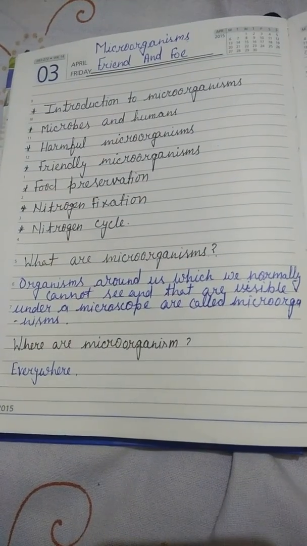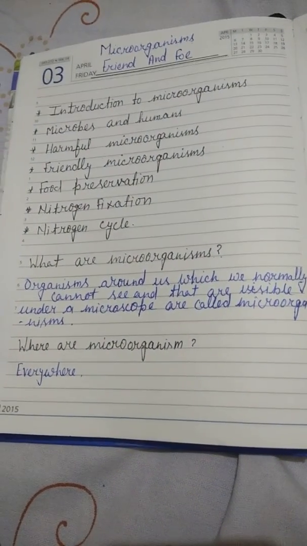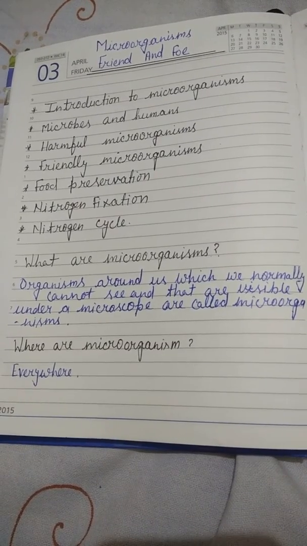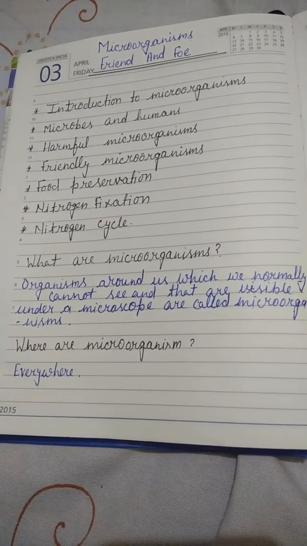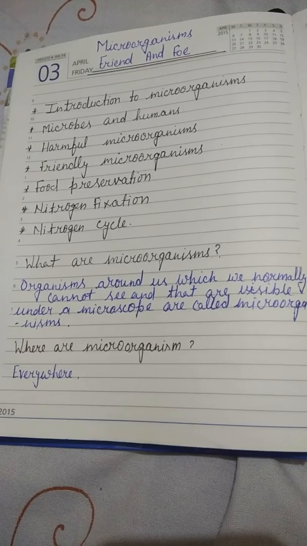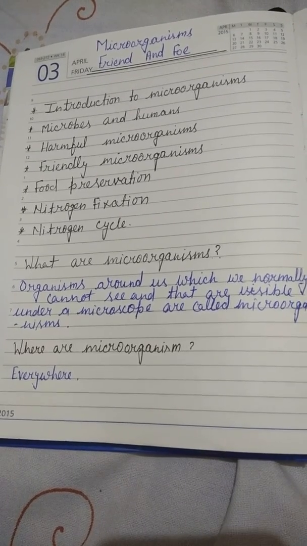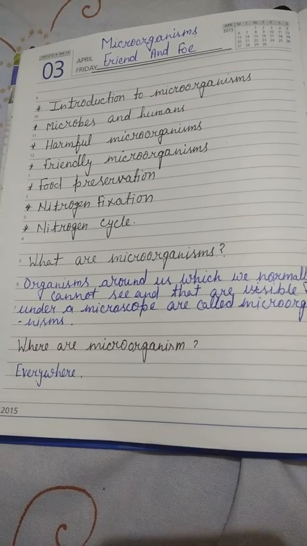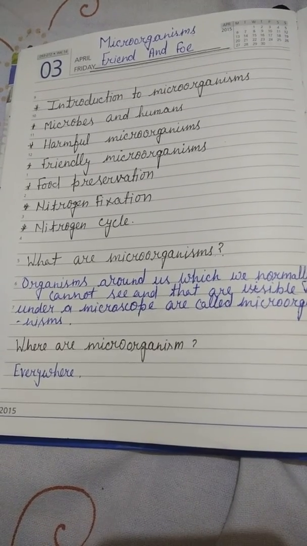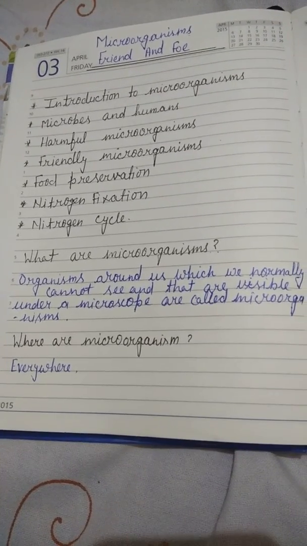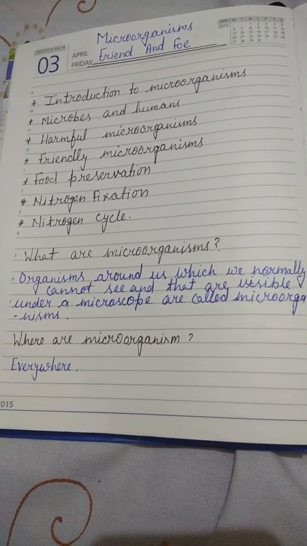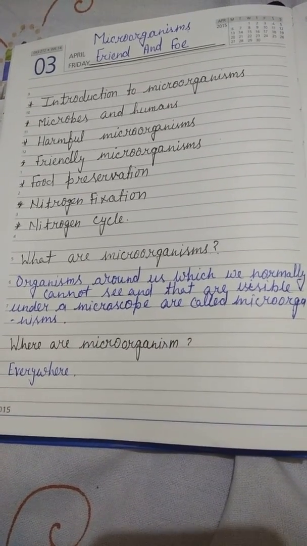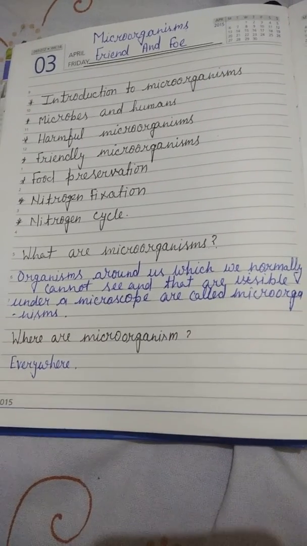So first of all, know what microorganisms are. Microorganisms are so small that we cannot see them with naked eyes. We need a magnifying instrument called a microscope to see these extremely small organisms. These extremely small organisms are known as microorganisms. In the word microorganisms, micro means extremely small, and these can be seen only with the help of a microscope.